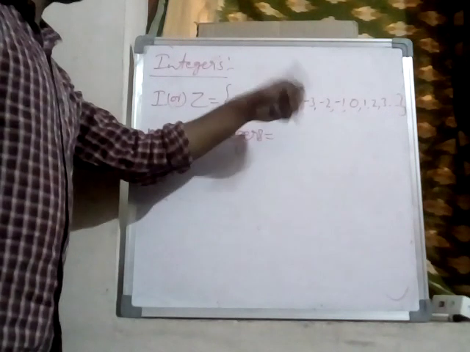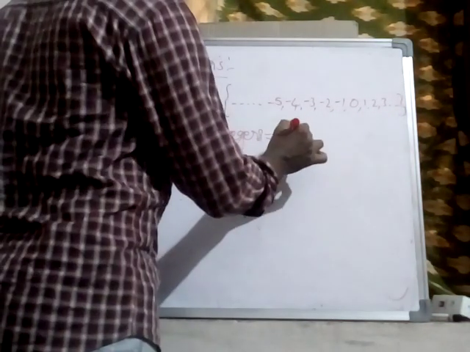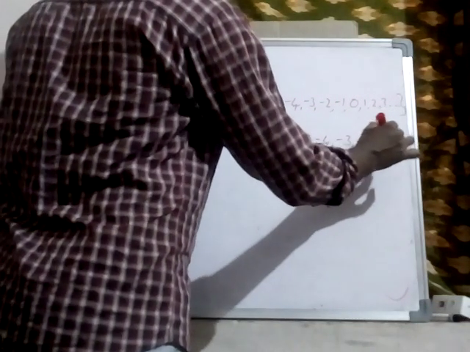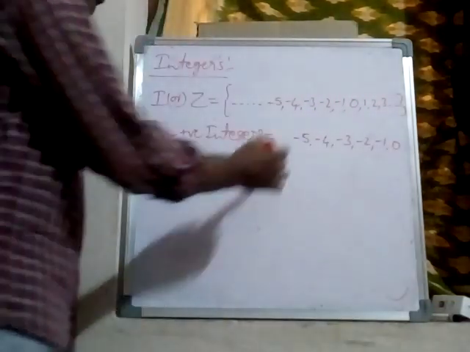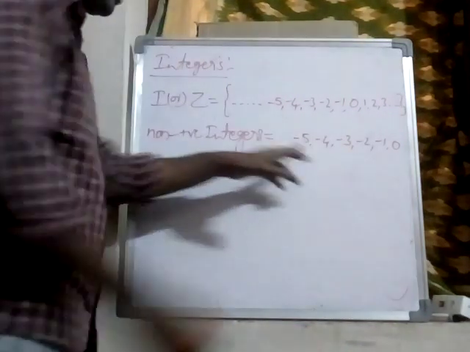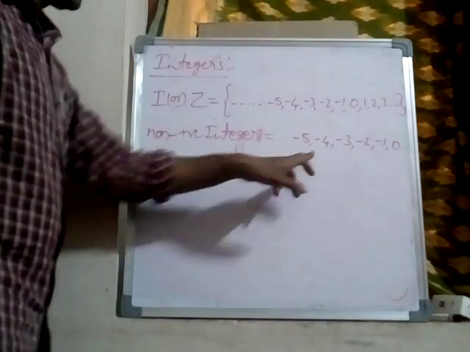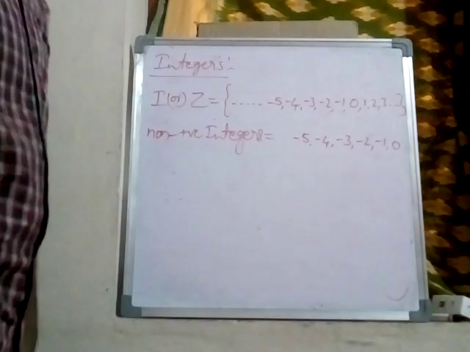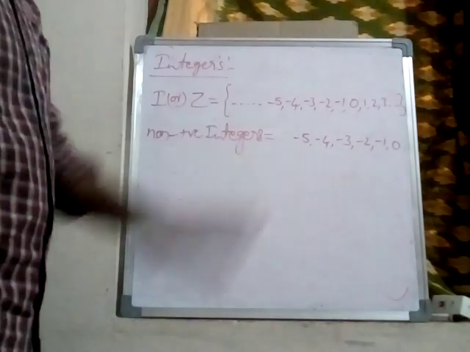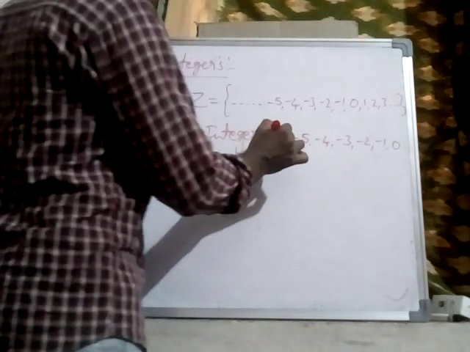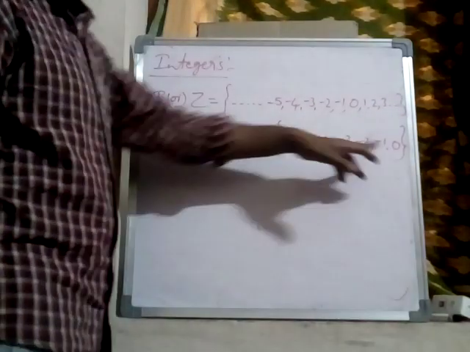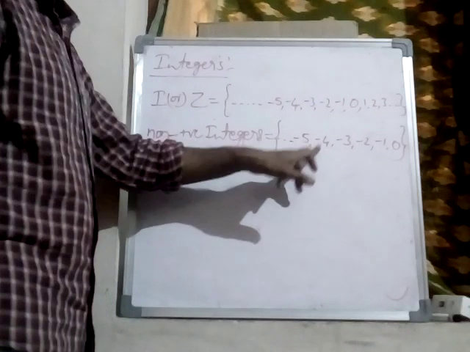Not a positive means negative: 0, -5, -4, -3, -2, -1. So -1, -3, all are negative. Negative means non-positive. 0 is not a positive, and not a negative, neither positive nor negative. So that's why non-positive integers: 0, -1, -2, -3, -4, like that.